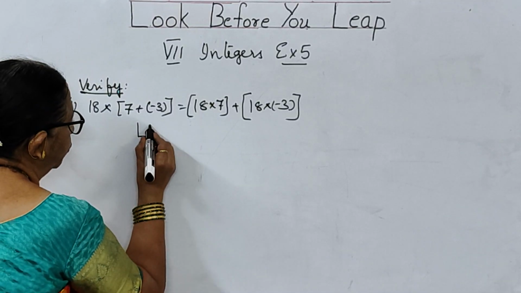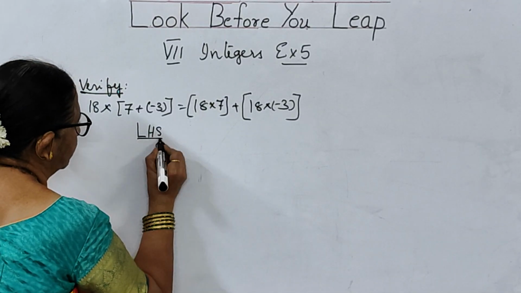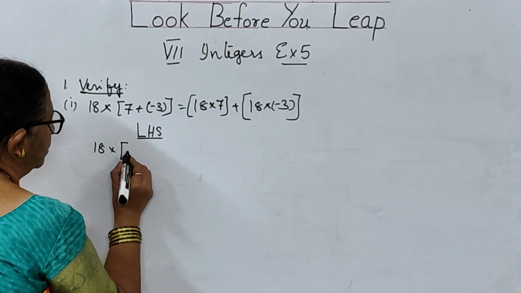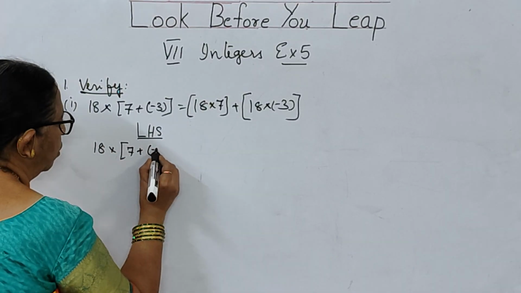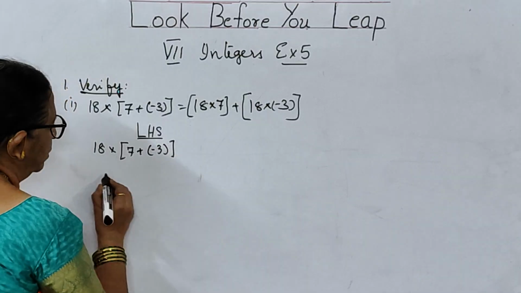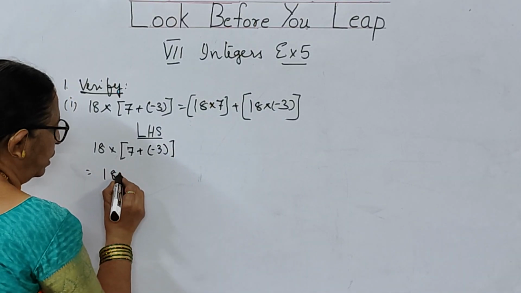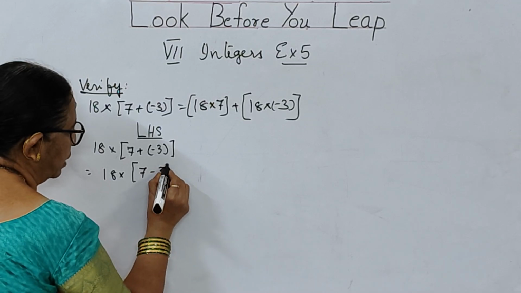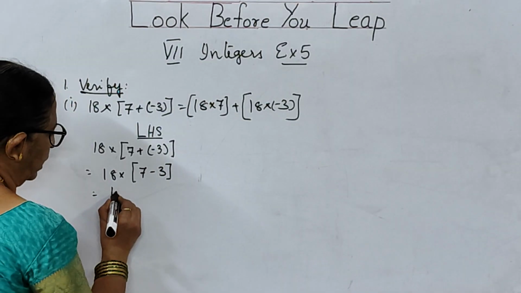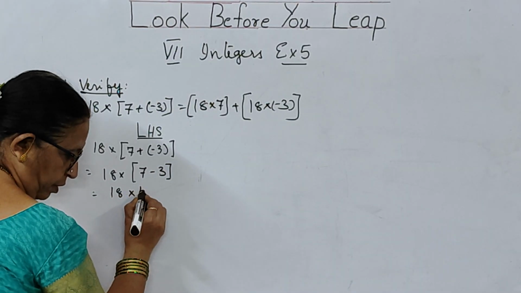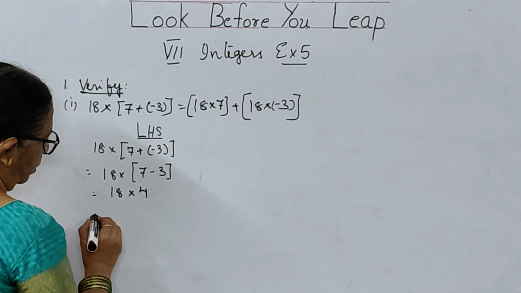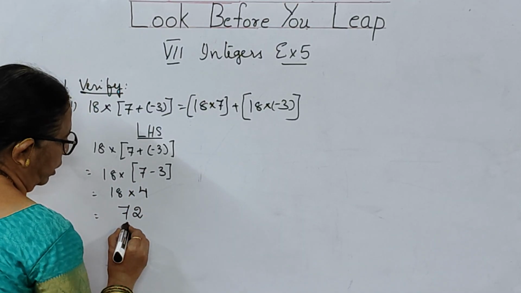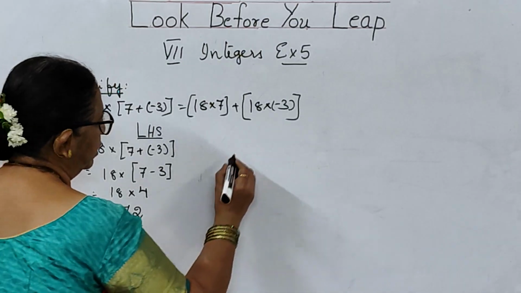Here you have to go for LHS first. What is LHS? 18 into 7 plus of minus 3. That means 18 into, open the bracket, children, 7 minus 3. How much, children? 18 into 4. 18 4s are 72. So LHS we got 72.